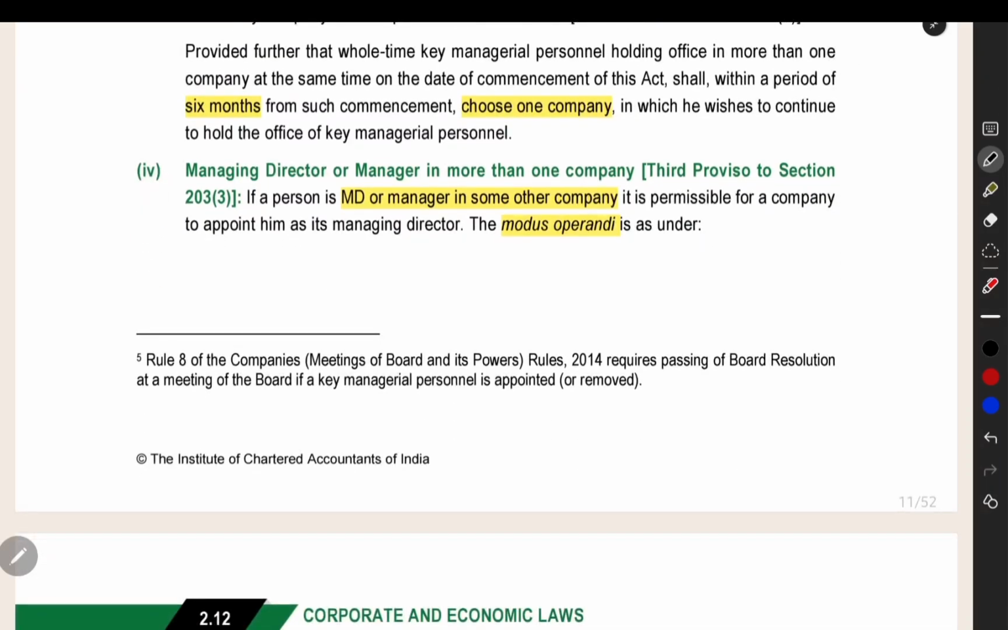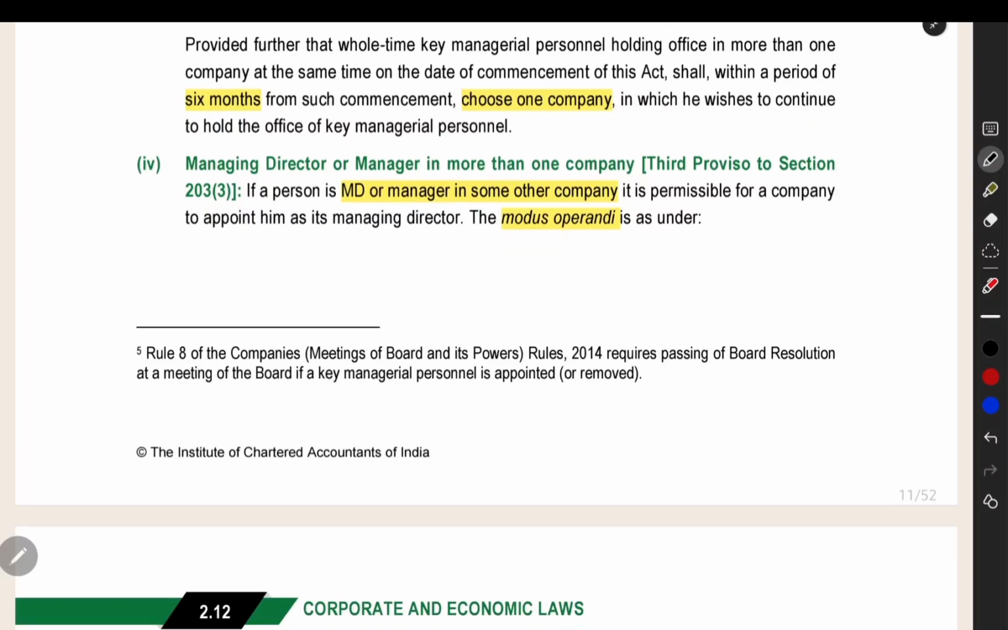Next thing is, if you are MD or manager in more than one company, whether you can be that or not. Normally, key managerial personnel cannot be in more than one company except a subsidiary company. But a person is already MD or manager in one company. Now you want to appoint such a person as MD or manager in your company also. Now can you do that? We have a mode of operation that we are going to see.